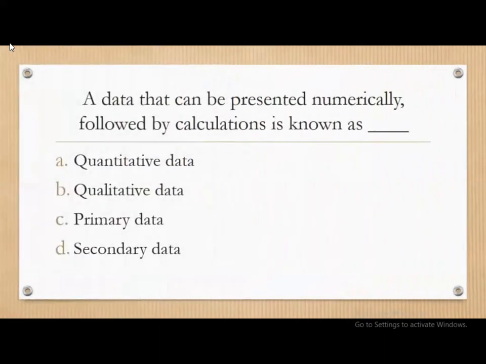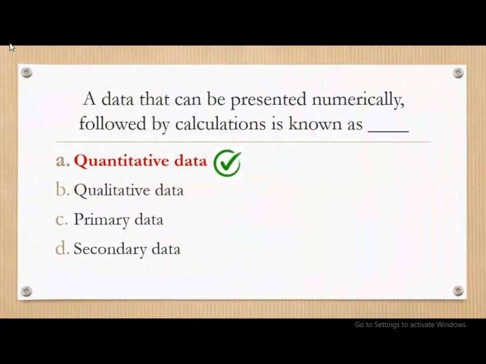Moving on, data that can be represented numerically followed by calculations is known as dash. The options are quantitative data, qualitative data, primary data, and secondary data. The correct answer is quantitative data. Data that can be represented numerically followed by calculations is known as quantitative data.